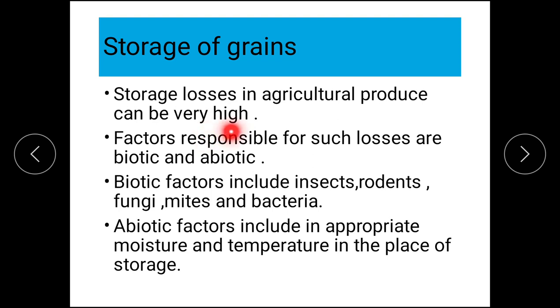So how do the grains get spoiled? There are factors responsible for such losses.